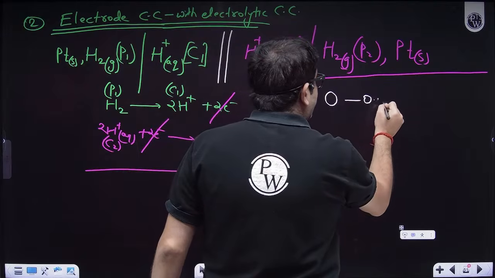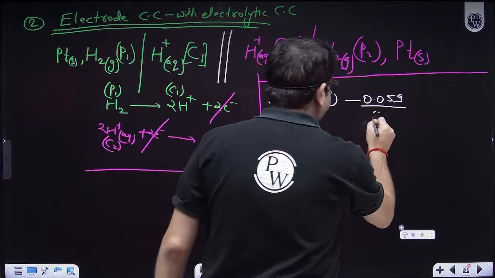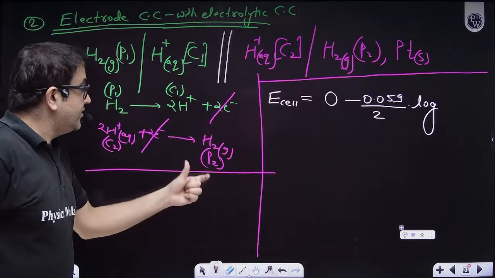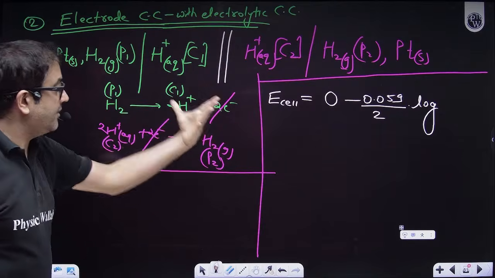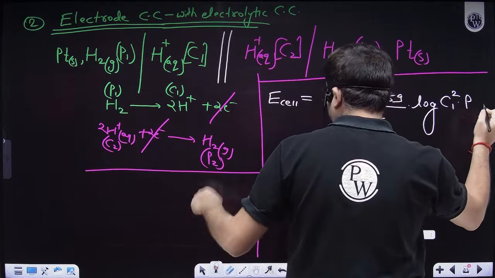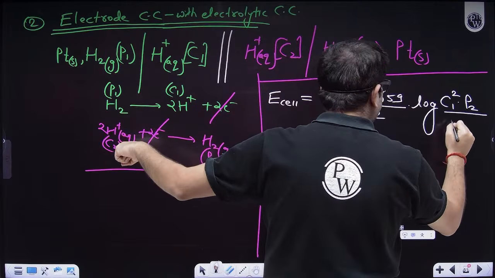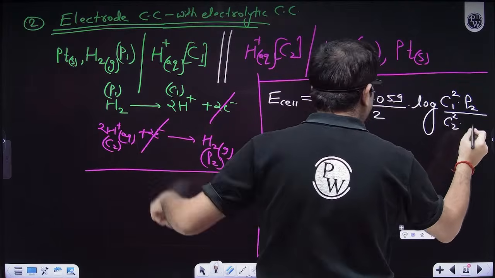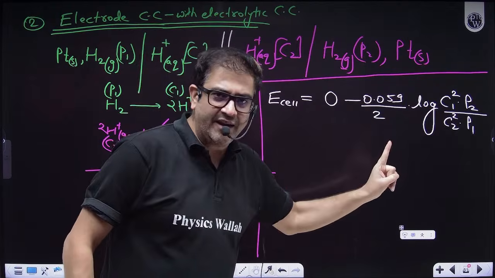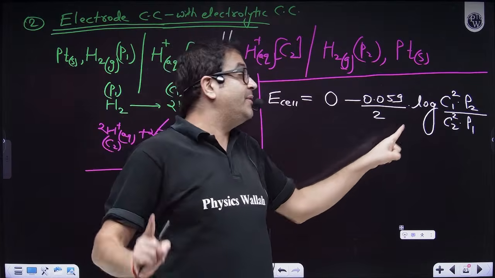Minus 0.059 upon number of electrons transferred, which is 2 in this case, into log of, because I'm taking all the variables, concentration of H plus at the product side is C1 squared, so C1 squared into P2 upon C2 squared into P1. Generally this P1 and P2 for a mains level question is 1. So again, you will take C1 upon C2 whole squared. So this 2 and 2 will get cancelled, but only when pressure is 1.